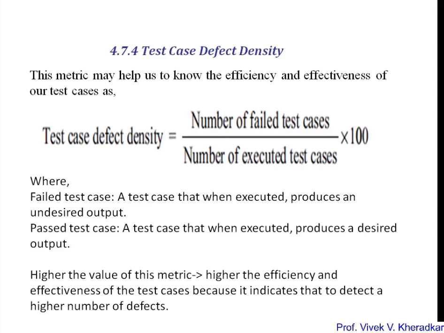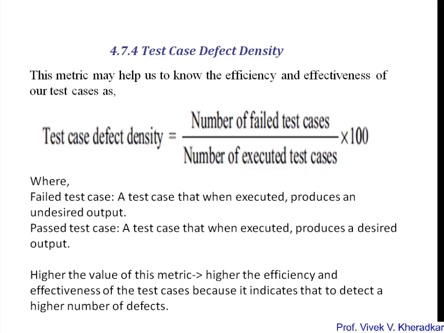So these metrics help us to know the efficiency and effectiveness of our test cases. It means how effective and efficient your test case is, and for that you can use the test case defect density. Test case defect density is calculated as the number of failed test cases divided by the number of executed test cases, multiplied by 100. So as you know how many test cases are executed, and out of those how many failed, based on that you can identify the test case defect density.